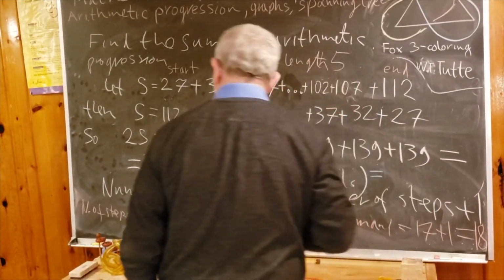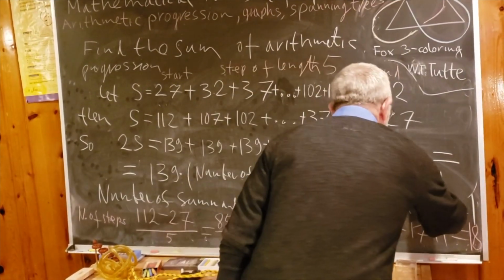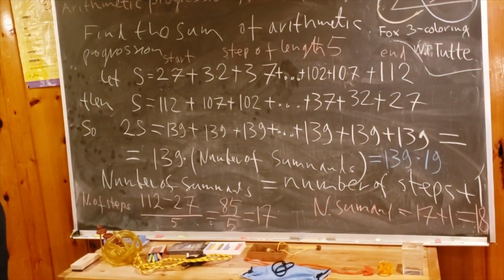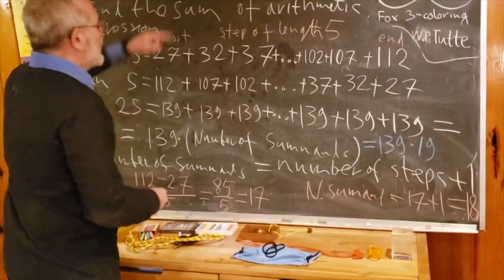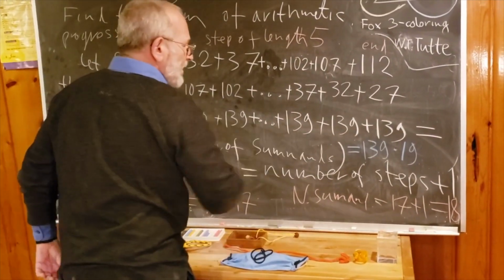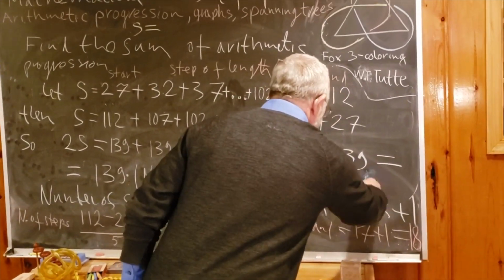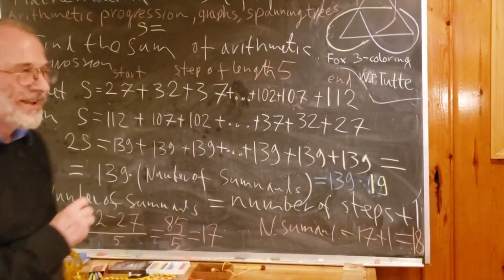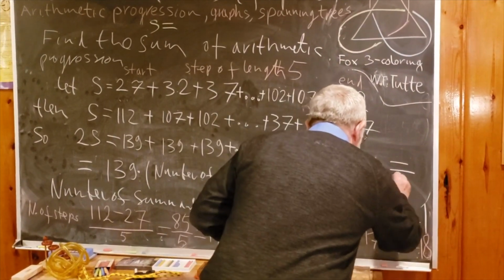So this is equal to 139 times 19. But it's not our sum. This is twice the sum. So I don't like to erase. Let's move with maybe a different color here. So we found that S is half of this. No, it was 18, not 19. 19 would be bad because it would not be divisible by 2. 18, sorry.